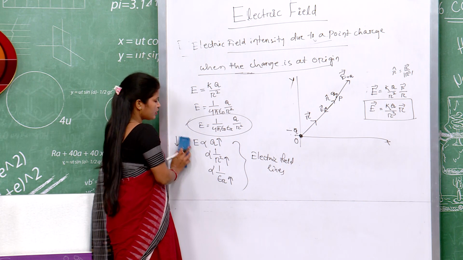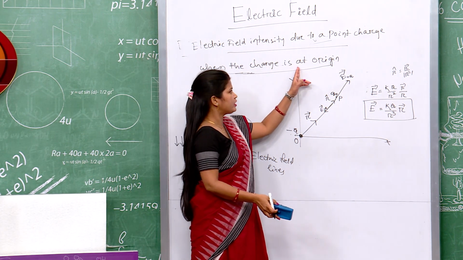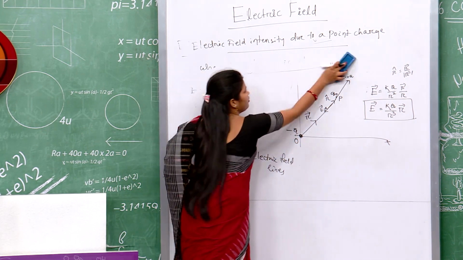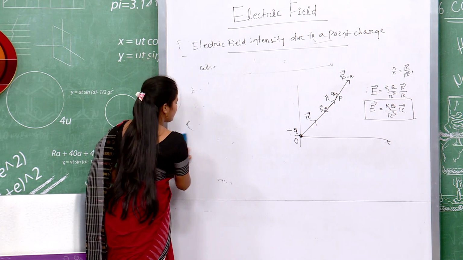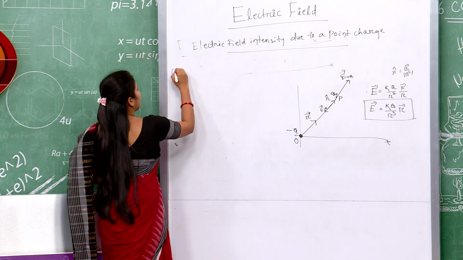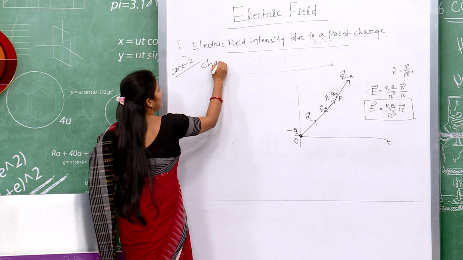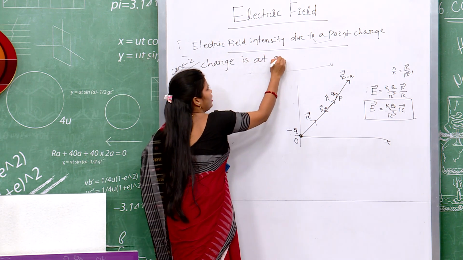Now, this is all about electric field intensity due to a point charge when it is at origin. The next case we will derive is case 2, when the charge is at anywhere.